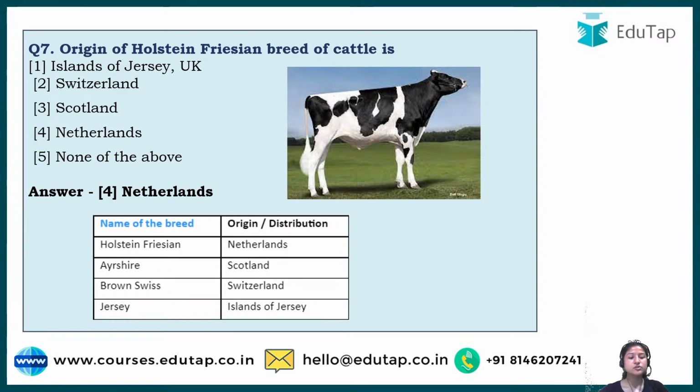In India, we generally brought these 4 exotic breeds. Okay, and the origin of every one of them is written with them. You can download the PDF from our Telegram channel to have a quick revision afterward. Okay, so there are different names. Ayrshire, we have brought it from Scotland. Brown Swiss is from Switzerland, and then Jersey is from the island of Jersey.